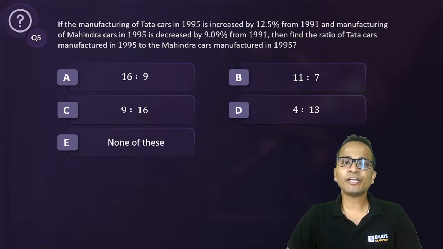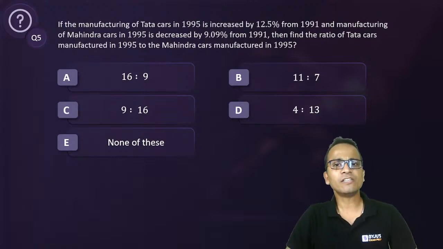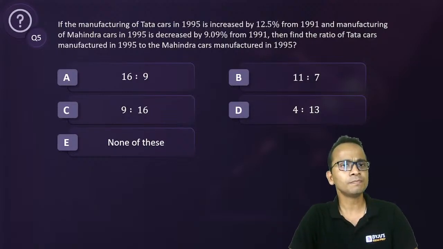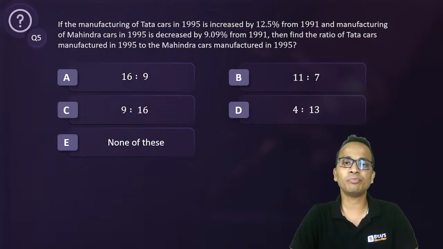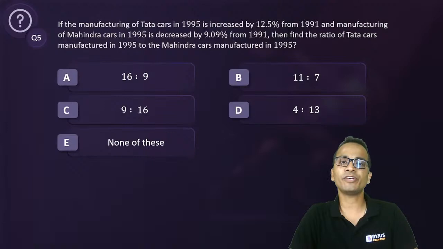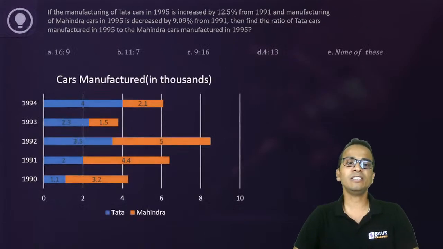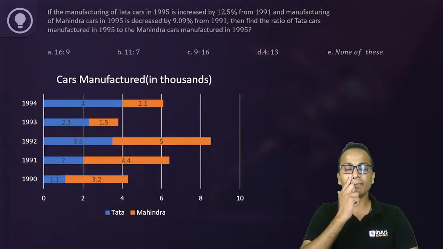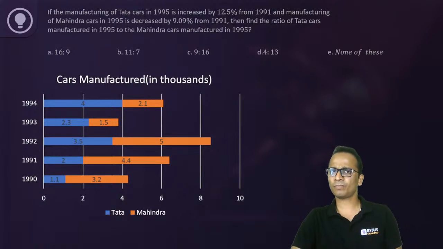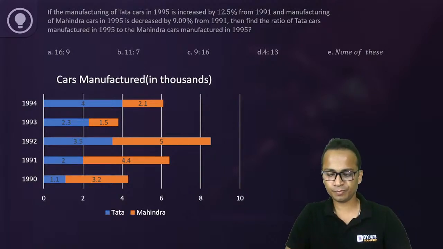If the manufacturing of Tata cars in 1995 is increased by 12.5% from the year 1991, and for Mahindra cars it is decreased by 9.09% from year 1991, then find the ratio of Tata cars manufactured in 95 to Mahindra cars manufactured in year 1995. So in the bar graph, the data for year 1995 is not given, but its relation of the values for both Tata and Mahindra is given in the question.